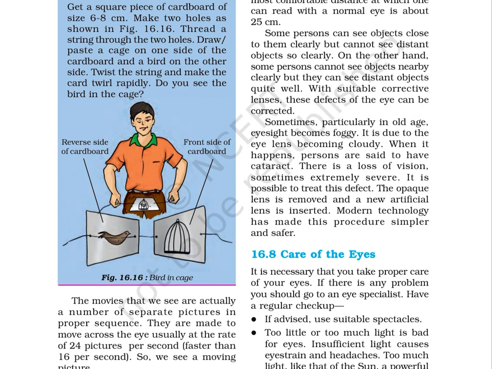Sometimes, particularly in old age, eyesight becomes foggy. It is due to the eye lens becoming cloudy. When it happens, persons are said to have cataract. There is a loss of vision, sometimes extremely severe. It is possible to treat this defect. The opaque lens is removed and new artificial lens is inserted. Modern technology has made this procedure simpler and safer.